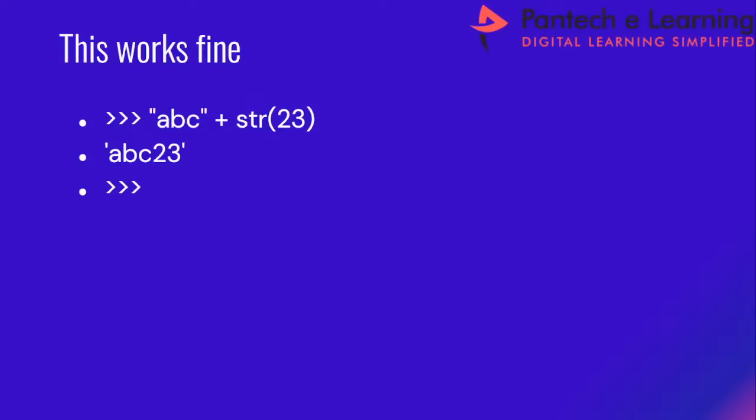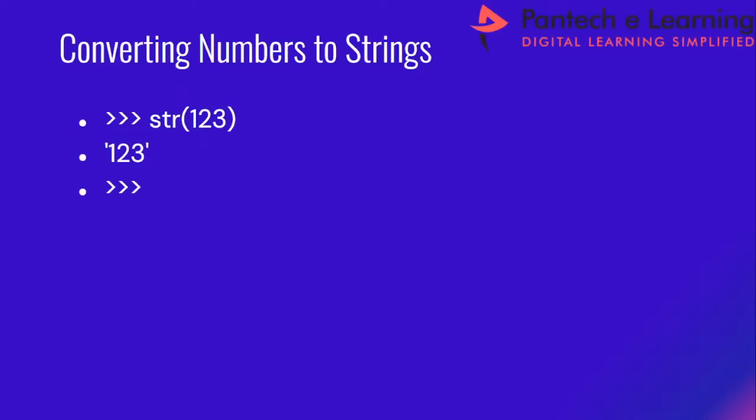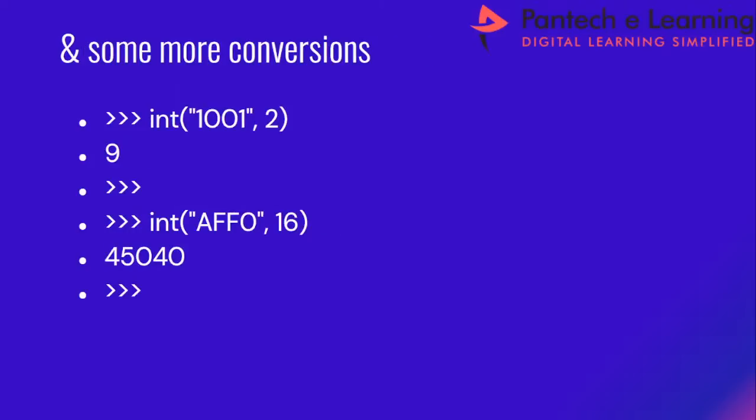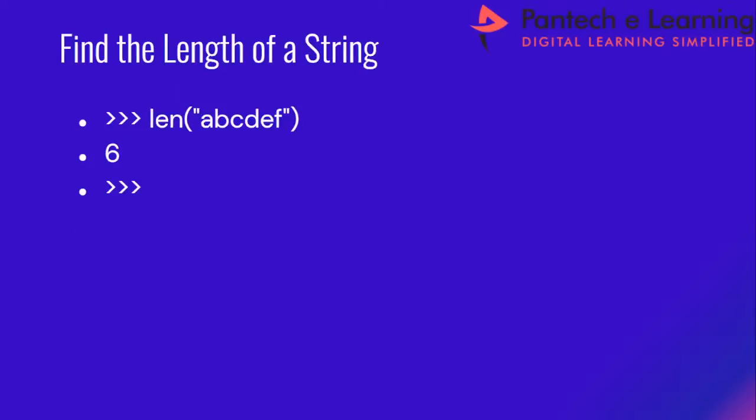Clear with this? So within double quotes, I am enclosing this first string S1 plus str of 23. I am converting this number to string and then I am joining this with the first string. Clear with this?